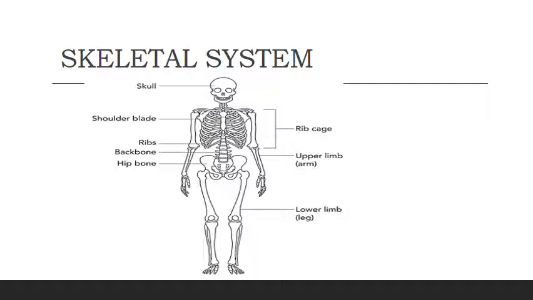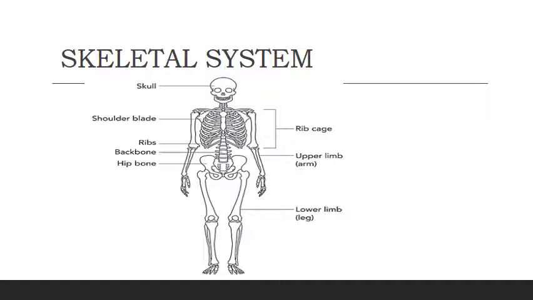Now further, we move on to the floating ribs, which are not interconnected with each other. As you can see, in the lower part of our body we have the hip bone. So the skull protects our brain, the vertebral column protects our spinal cord, and the rib cage protects our lungs. The last point of the vertebral column is near the urinary bladder, which is protected by our hip girdle.